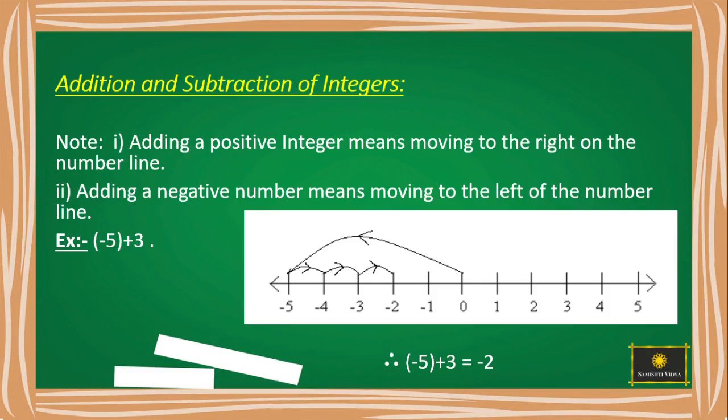From 0, move to -5. As we are adding 3 to it, just move towards right side 3 steps. We reach at -2. So -5 plus 3 is -2.